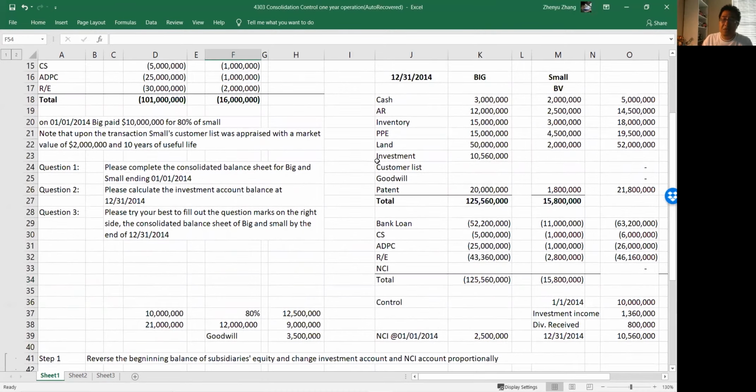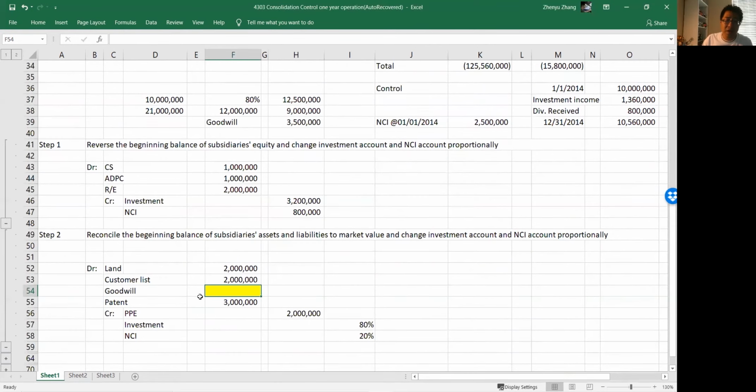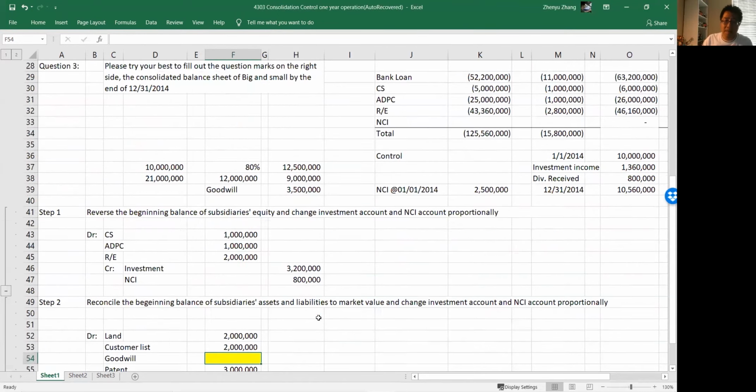Something you will easily ignore is goodwill, because goodwill will not show up anywhere. Customer list, I might not show it as well. You need to pay attention and be aware of it, right? So cash, there's no issue. AR, inventory, no issue. PPE, book value was 5 million, market value was 3 million. So it's lower. You lower the value of assets. When you reconcile, you credit value for 2 million here.